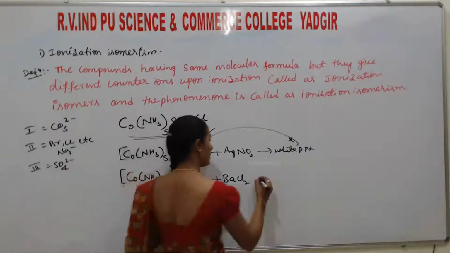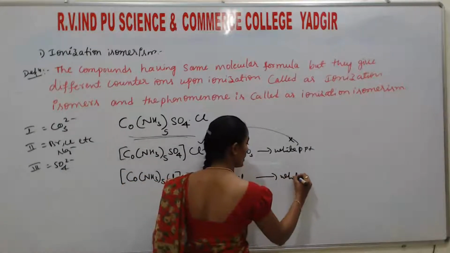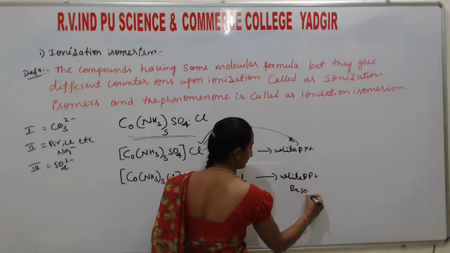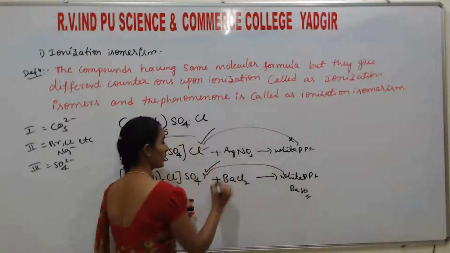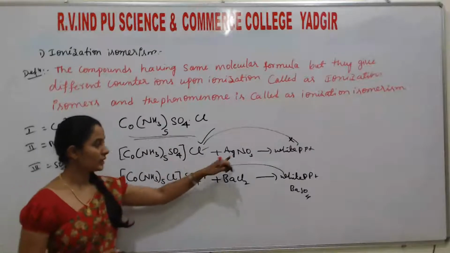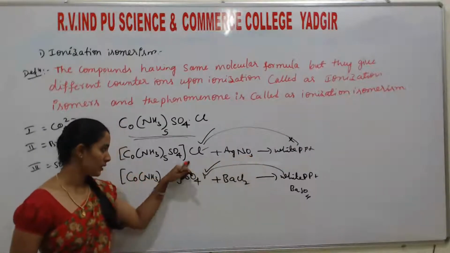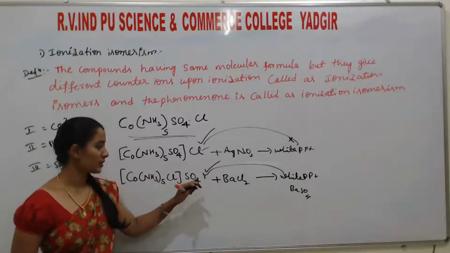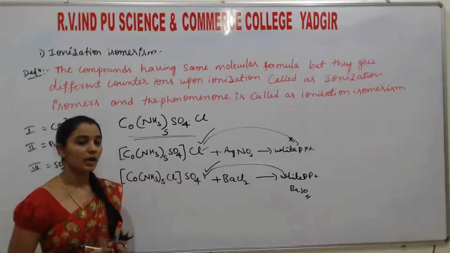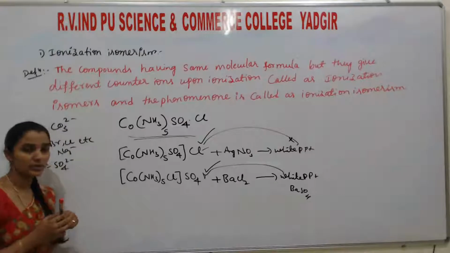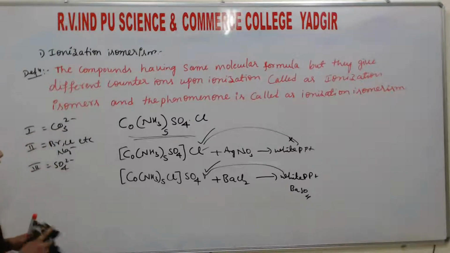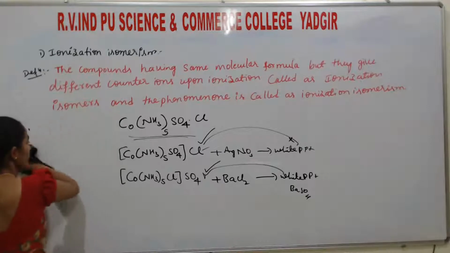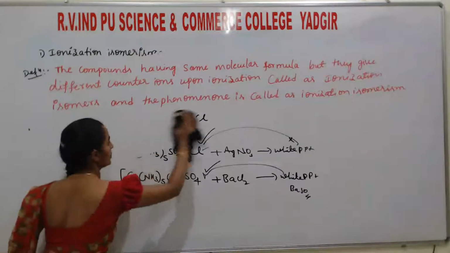So it gives a white precipitate of what? BaSO4, then this is the correct answer. If with AgNO3 it gives a white precipitate, then this is the correct answer. If with BaCl2 it gives a white precipitate, then this is the correct answer. So these two also represent what? Ionization isomerism. Understood? So this is the first type of isomerism.